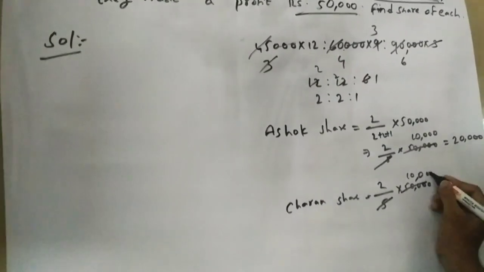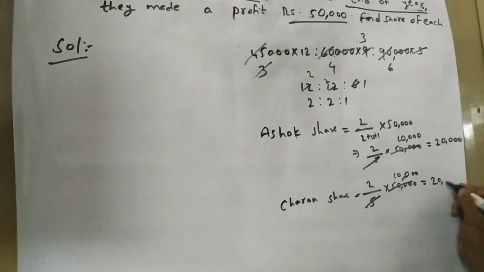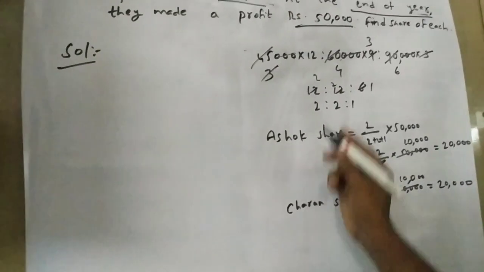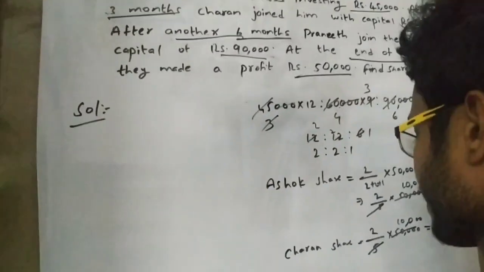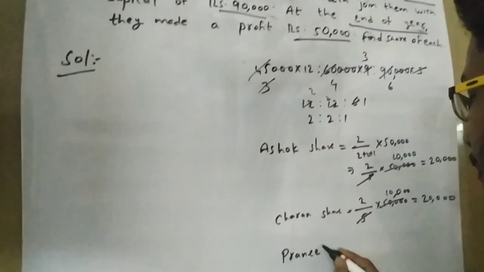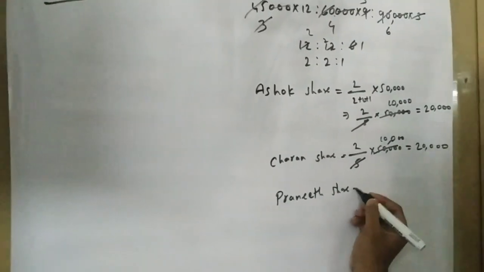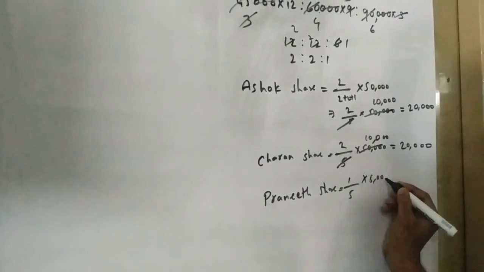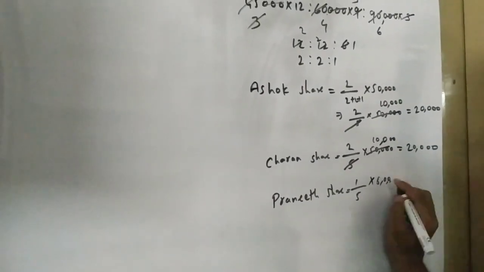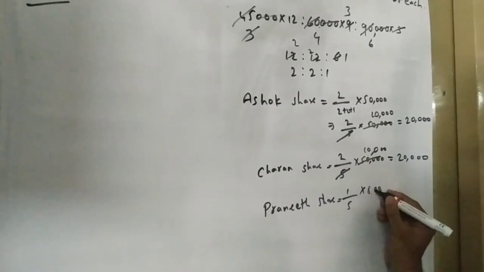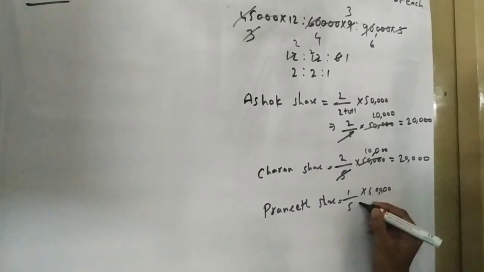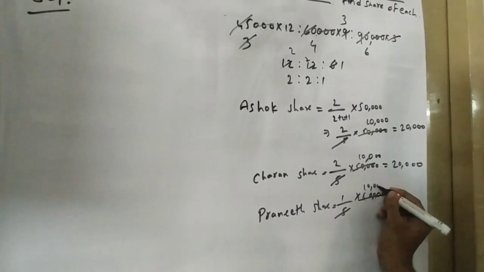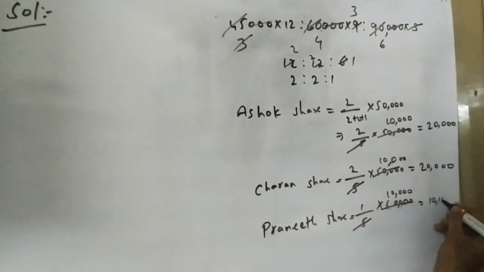So the profit Charan will get is 20,000, and finally Praneeth's share is equal to 1 by the total share into 50,000. So he will get 10,000.